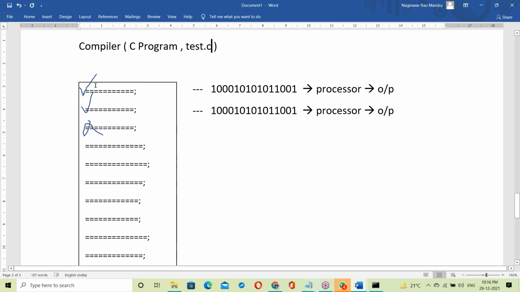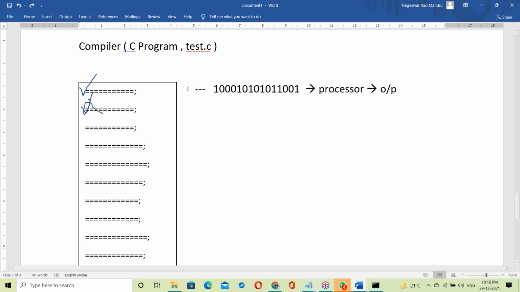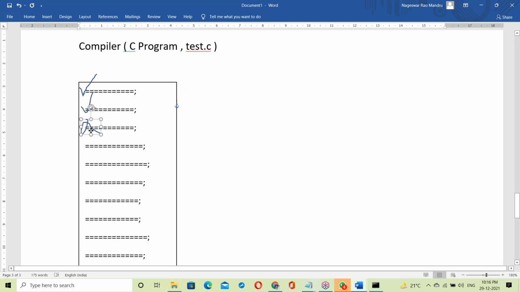The compiler checks the first statement. Suppose the first statement is correct. Even though it is correct, it won't convert into binary code. Even though the statement is correct, it won't convert. It checks the next statement.